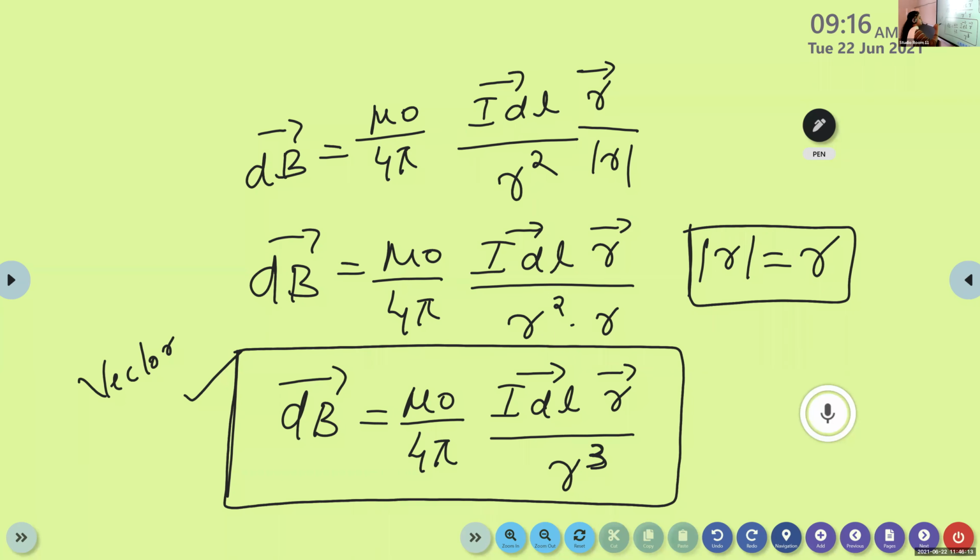Vector form. So the vector form of Biot-Savart's law is given by vector dB is equal to mu 0 by 4 pi I dl vector cross vector R divided by R cube. Is it clear? Okay.